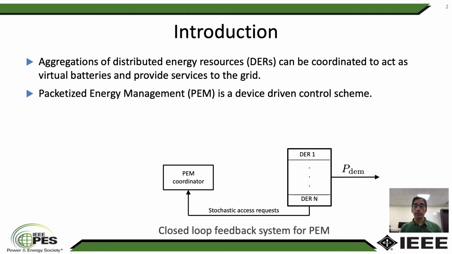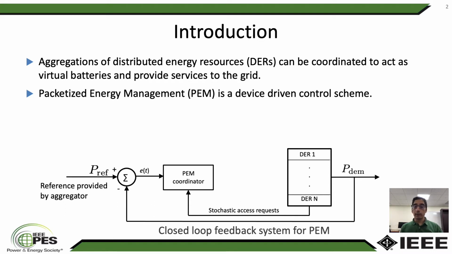In packetized energy management, DERs request to consume power from the grid for a short time interval which is called a packet length. These requests are made according to a pre-designed probability of request curve. The PM coordinator can then decide which of these requests to accept depending upon the total power consumption of the fleet and the reference trajectory provided by an aggregator or a utility. DERs are also allowed to opt out of PEM if their energy state is low. That ensures quality of service.